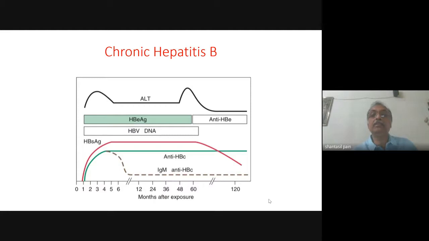Occasionally, this non-replicative phase can again revert back to a replicative phase. Again, the HBV DNA level rises. The HBe antigen may or may not be present. And sometimes the IgM hepatitis B core antibody, which I have said is a marker of acute infection, may also reappear during an acute flare of chronic hepatitis B infection.